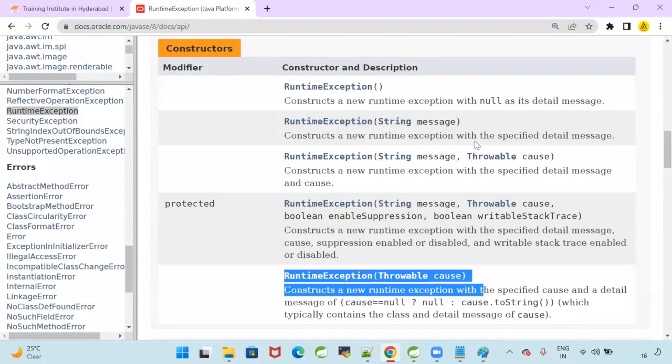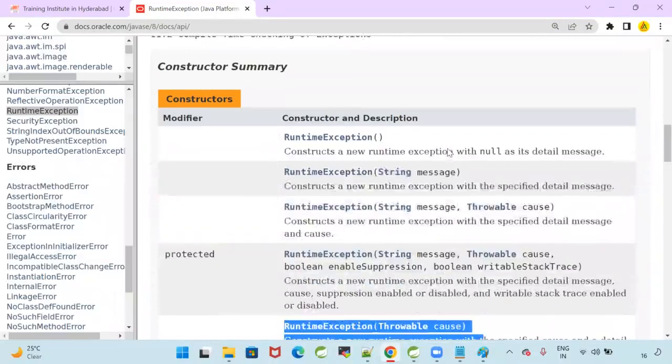Don't think that our OOPs is completed. OOPs will never complete. In every concept, OOPs will be available. Are we using OOPs here? We are using classes, objects, inheritance, and we are implementing interfaces. All these concepts are developed based on OOPs concepts only.